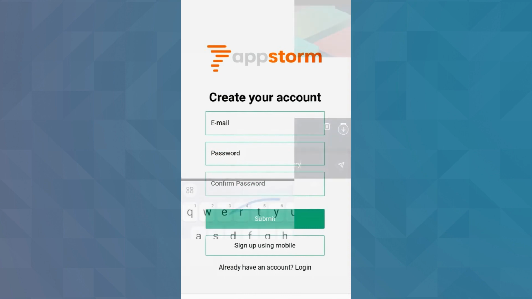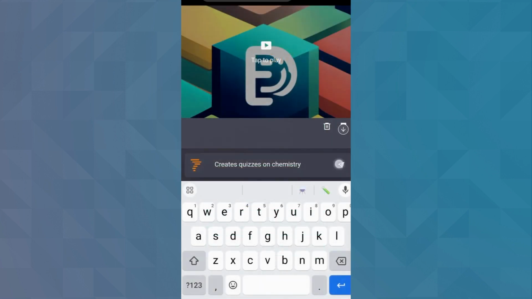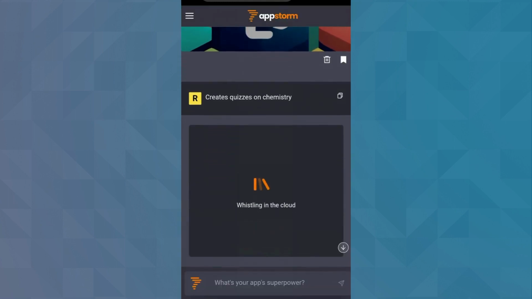Let's dive in. Got an idea? Type it in, and with a simple click, your app is brought to life in seconds.